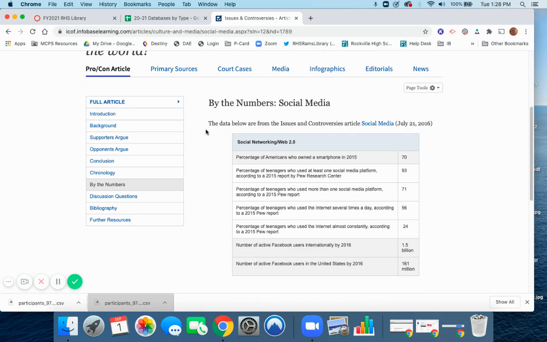Now, this part here is important. Anytime they give you a By the Numbers report in Issues and Controversies, you'll get this one sentence explanation of the source of the statistics. This one says 2016. That's okay. I would prefer 2018, 19, or 20. 2016 is okay. I would disregard anything that's earlier than 2016 when it comes to a topic like social media. For example, one reason why is there's nothing on here about TikTok, a very, very popular social media tool. It won't be covered by these statistics.